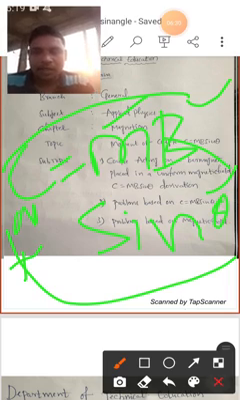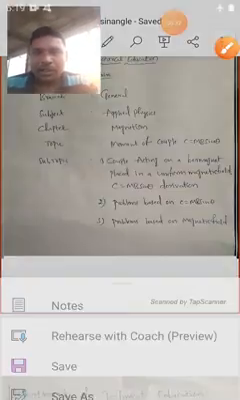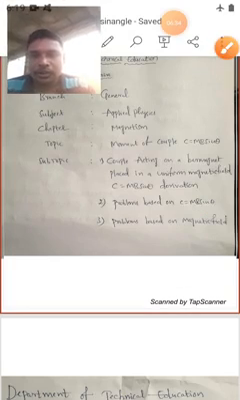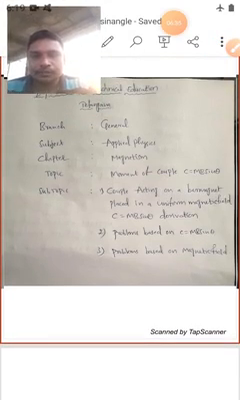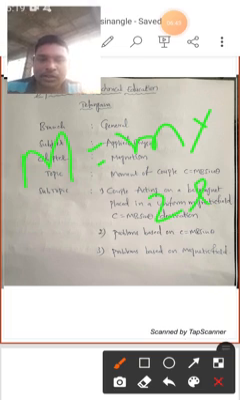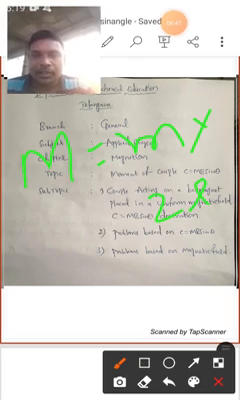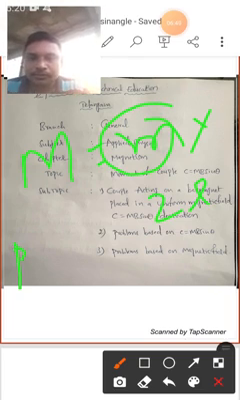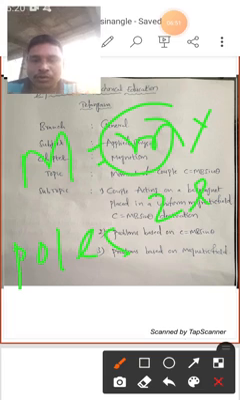M is the magnetic moment. The magnetic moment I already explained for you. Capital M is equal to small m into 2L. This is the formula for the magnetic moment. And here small m is nothing but the pole strength.